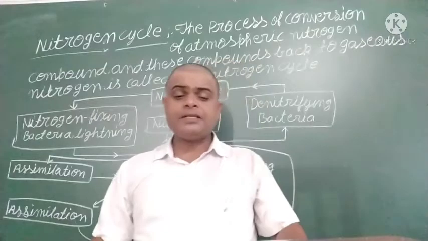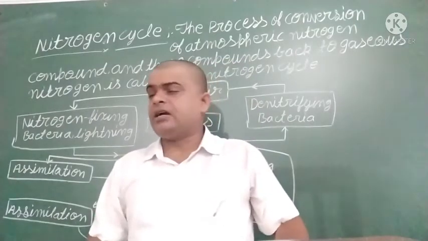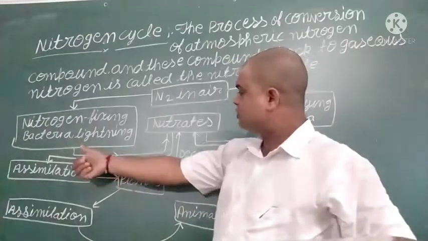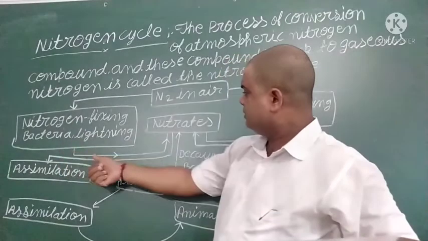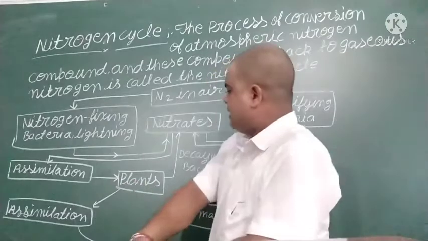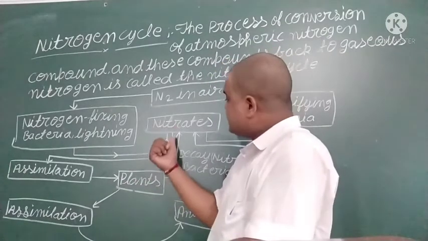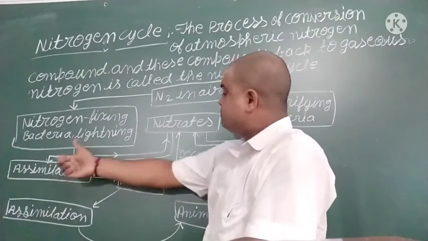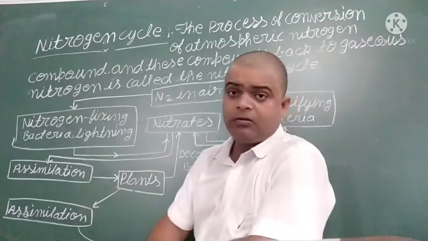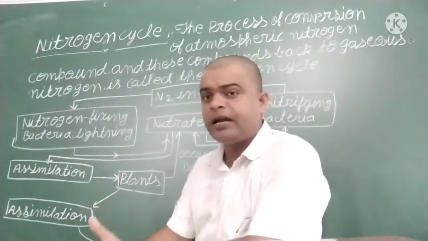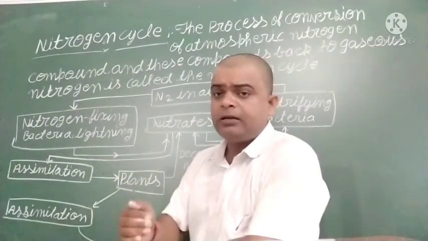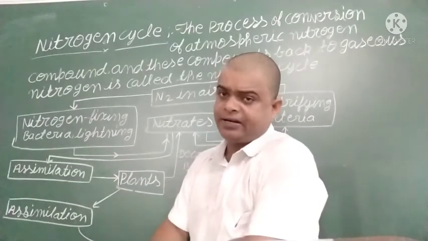Okay student, after that, assimilation of nitrogen. Such nitrogen changes into nitrate form. Clear? After that, such nitrate is absorbed by the plants by the process of assimilation. You know, plants need nitrogen, so they absorb nitrogen in the form of nitrate and ammonia.